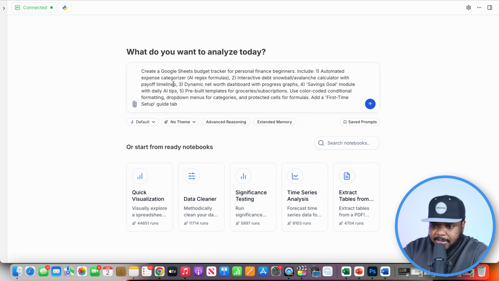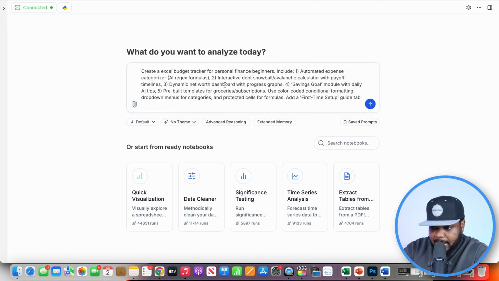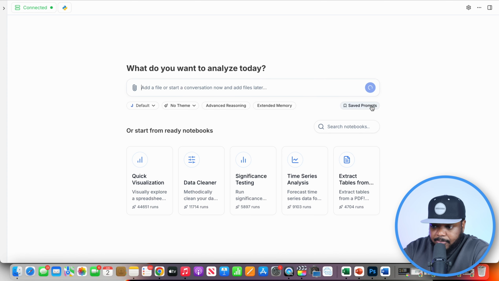So I'm just going to copy it like this. I'm going to tell it that I want it to do it for Excel instead of Google Sheets, and you know, this is all of the information. I would say read through it. If there's anything you want to add, if there's anything that you want to be included in your spreadsheet, it's going to be in this section where you're going to mention it. Don't worry, you can make adjustments and tell it to revise things after it's made the spreadsheet. But I'm just going to leave it like this for now, and I'm going to click on enter.